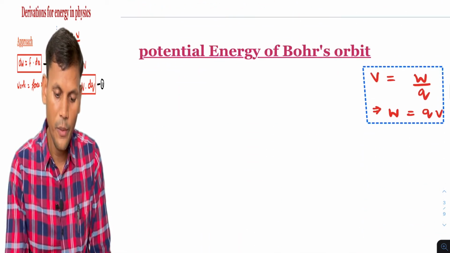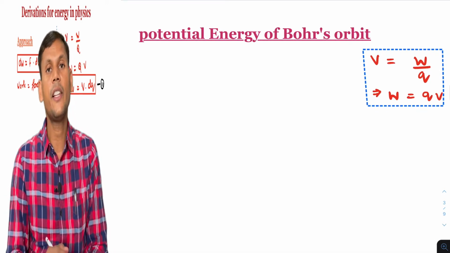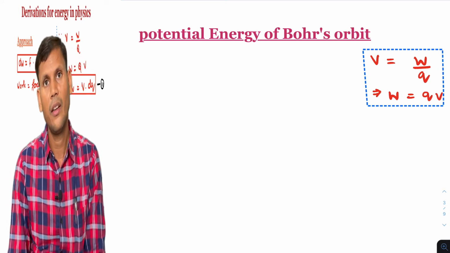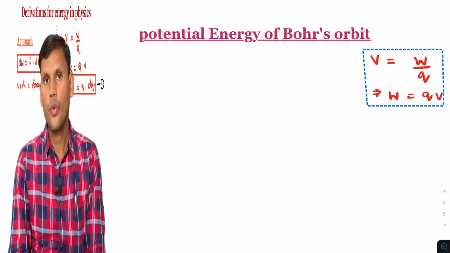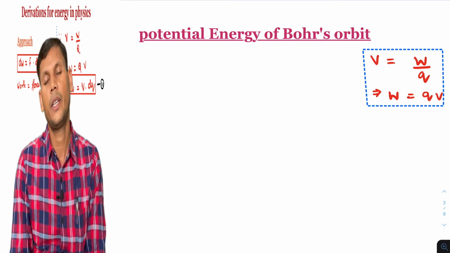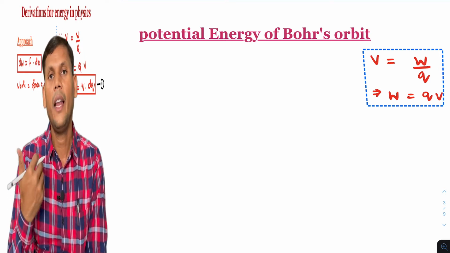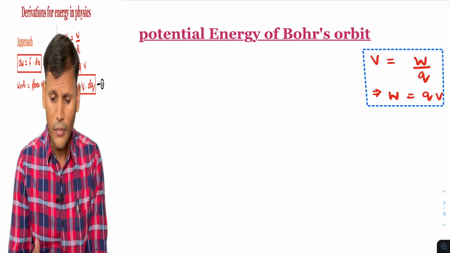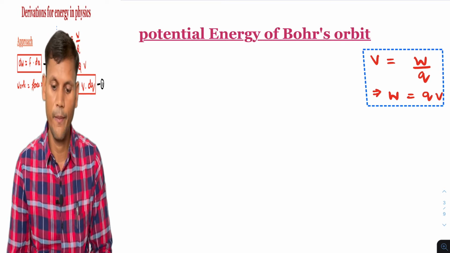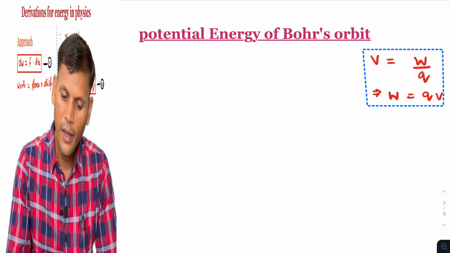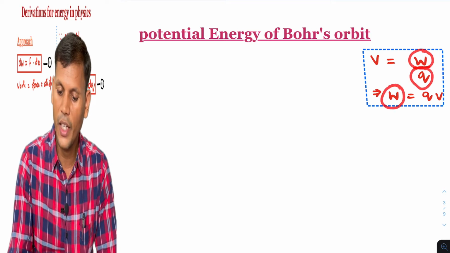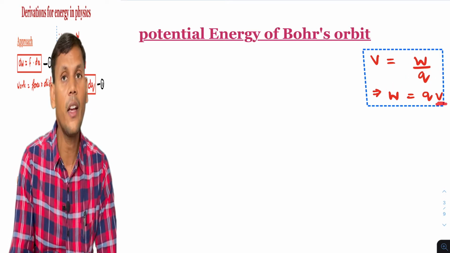Okay, now next, one more derivation based on electrical energy is there, that is the potential energy of Bohr's orbit. Niels Bohr has given three postulates. From that we are going to find out the potential energy of Bohr's orbit. Again, it is of the type of electrical energy, so the procedure, in the sense of approach, will be the same. And what is the approach for that? Once again, electric potential is work done per unit charge. So work done will be charge into electric potential.